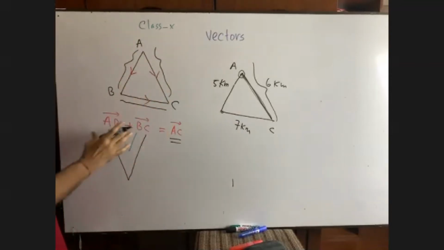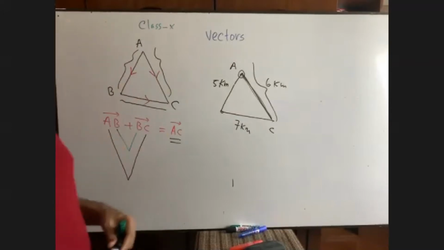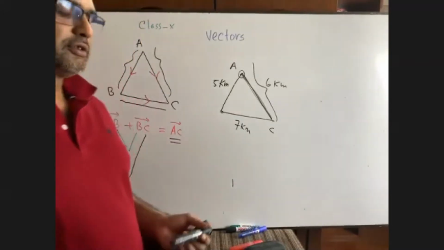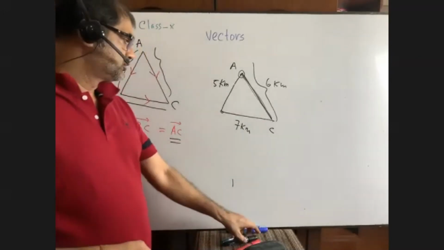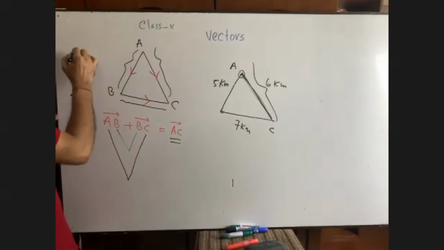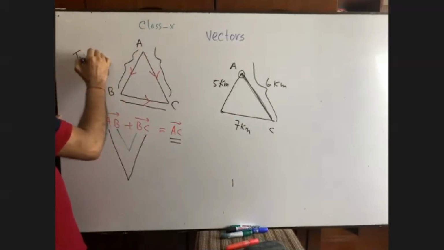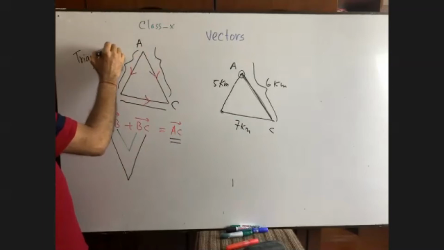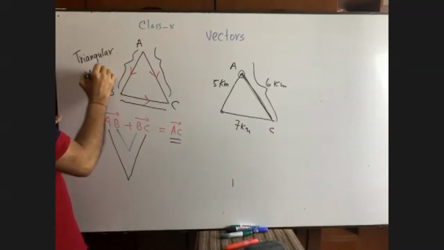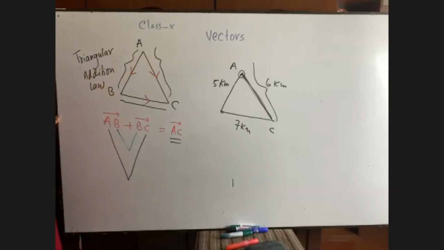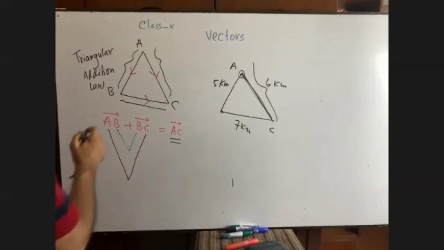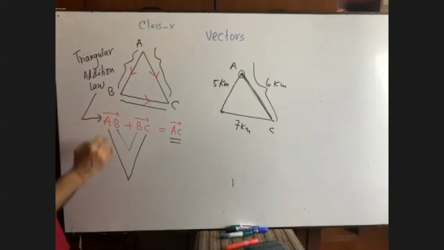This is the formula. This is called the triangular addition law of vectors. Write down: triangular addition law of vectors. Okay. So this is the law that I'm going to tell you. This is the law, triangular addition law of vectors.